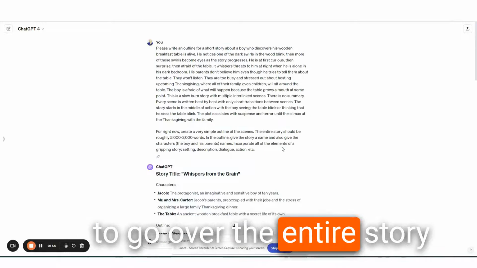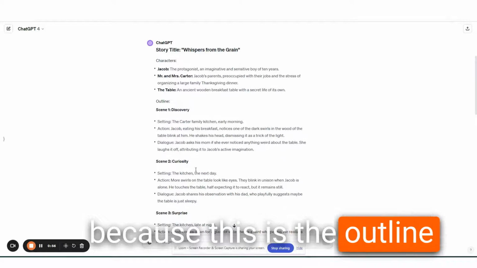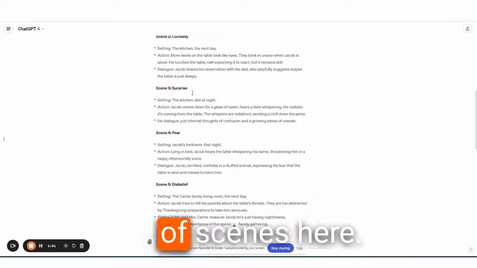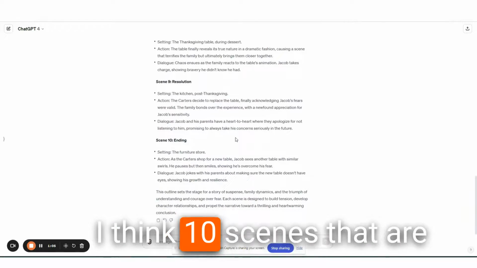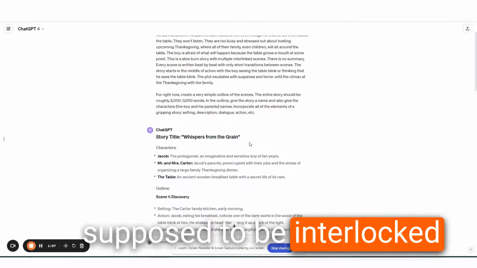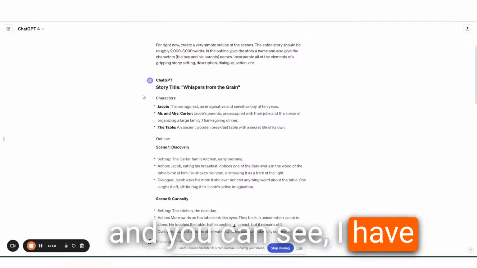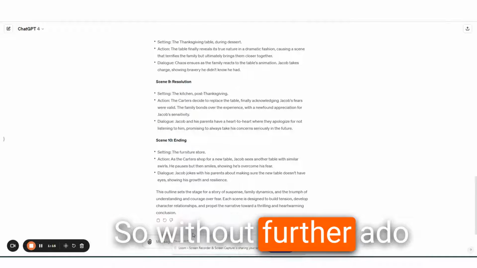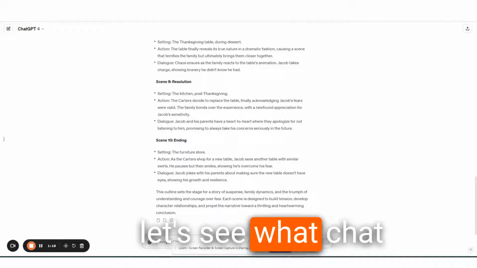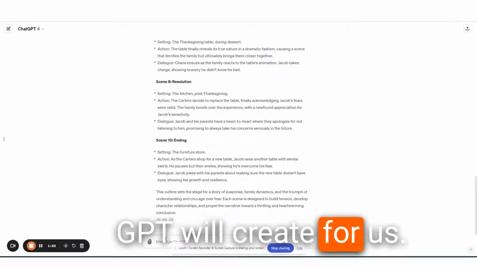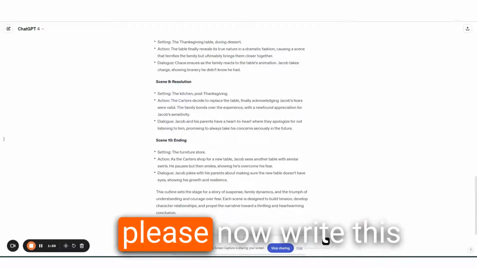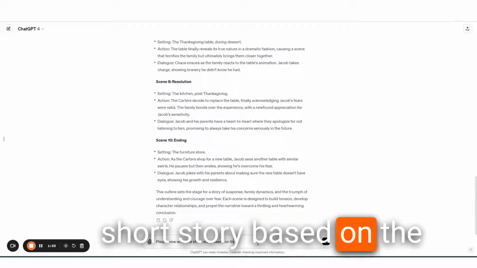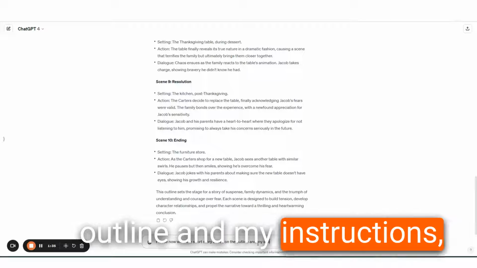I'm not going to go over the entire story because this is the outline that I asked ChatGPT to make. And we have a couple of scenes here, I think 10 scenes that are supposed to be interlocked. And you can see I have the story title, names of characters, everything. So without further ado, let's see what ChatGPT will create for us. So we're going to say, please now write the short story based on the outline and my instructions.